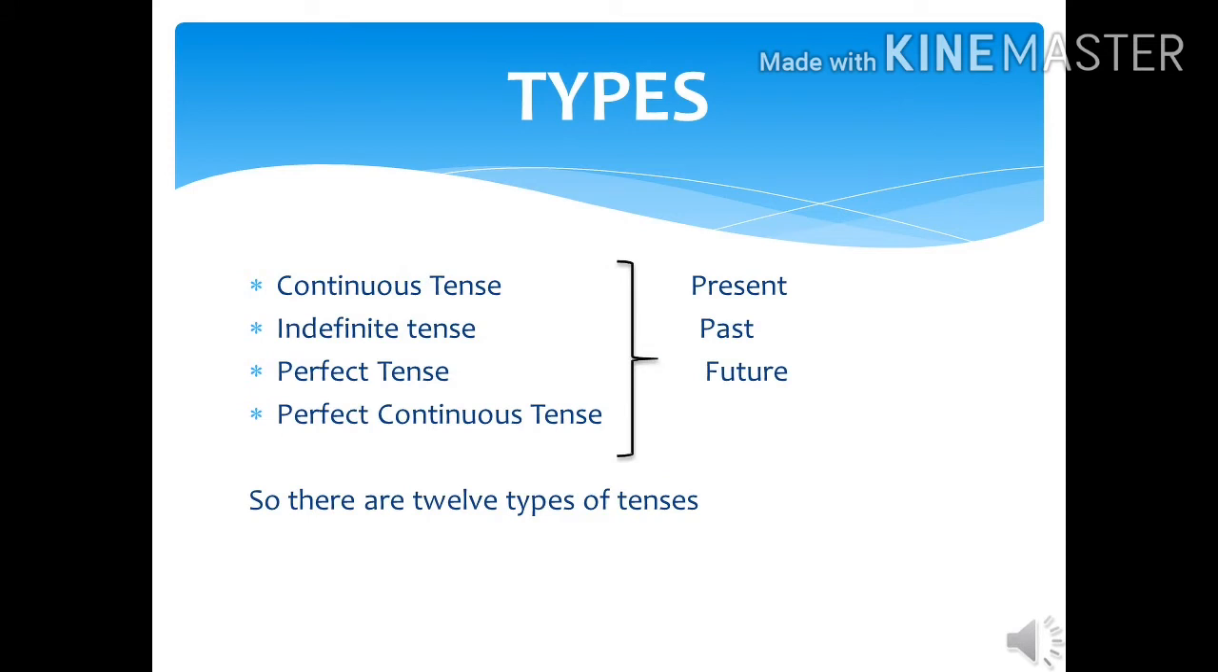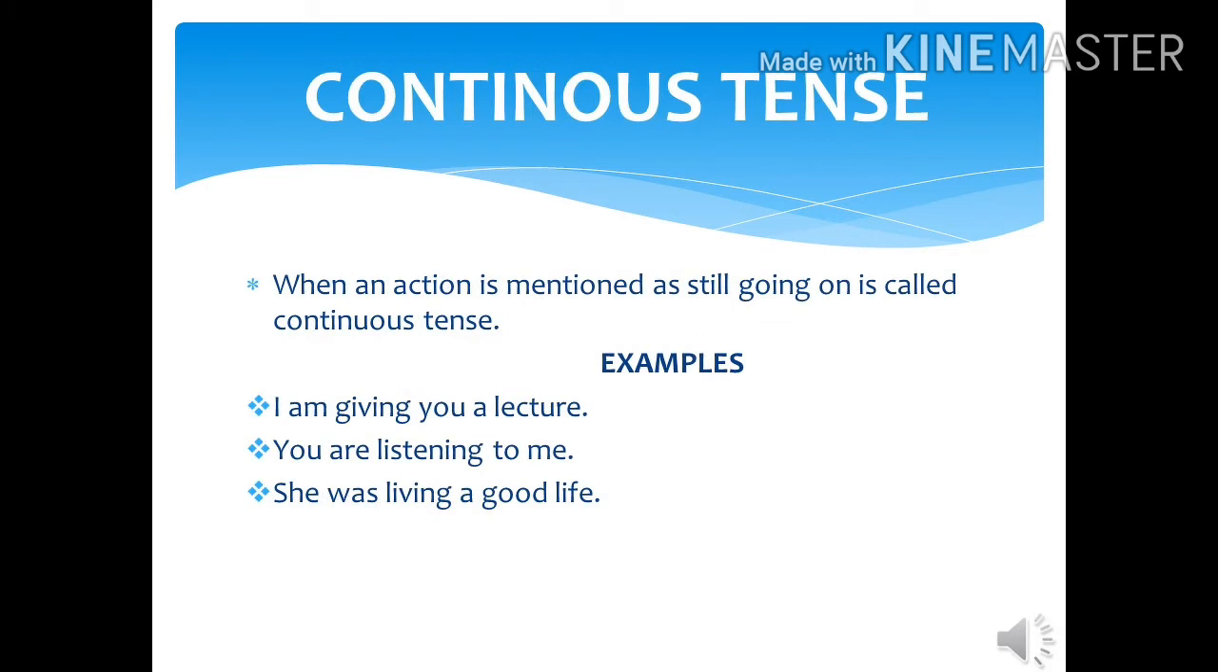First of all, I would like to tell you about its four main types that are continuous tense, indefinite tense, perfect tense, perfect continuous tense. According to the time, each type is further divided into three more types that are present, past, and future. So in English grammar, there are overall 12 types of tenses. So students, let's start with the continuous tense.